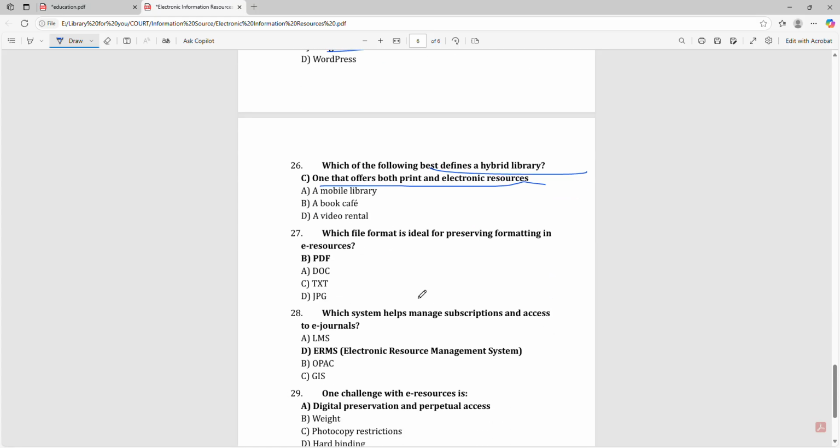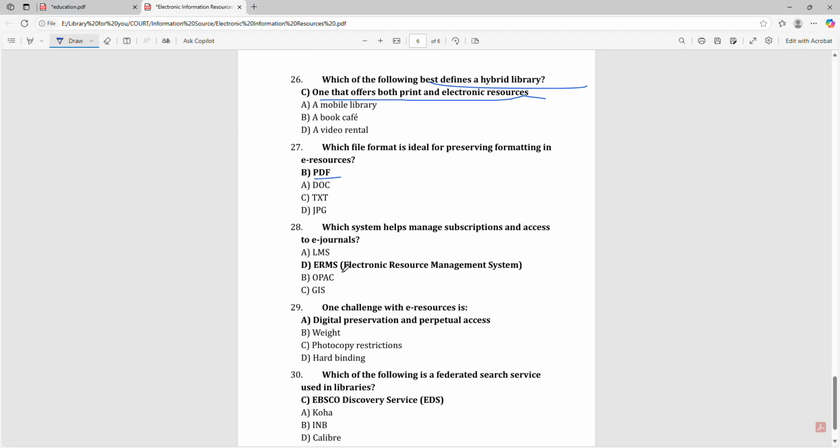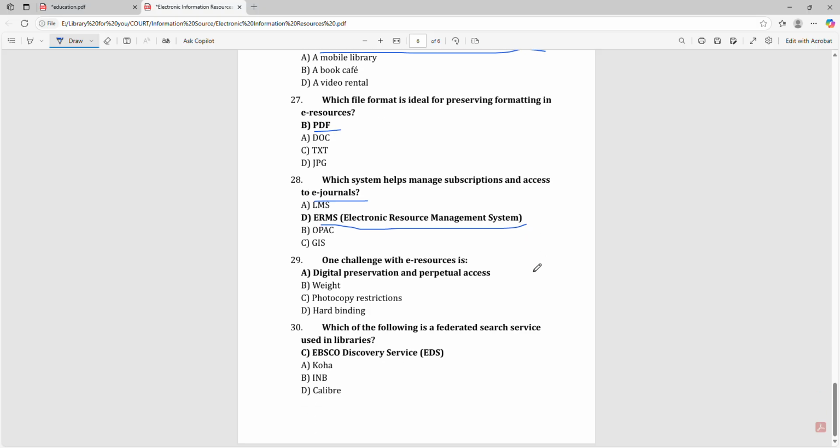Which file format is ideal for preserving formatting in e-resources? That is PDF. Which system helps manage subscriptions and access to e-journals? That is ERMS, Electronic Resource Management System. One challenge with e-resources is digital preservation and perpetual access. Which of the following is a federated search service used in the library? That is EBSCO Discovery Service.